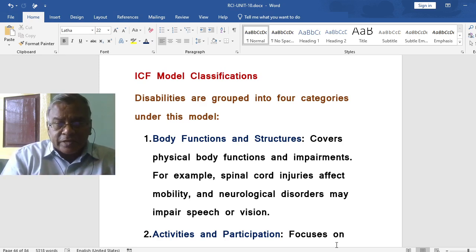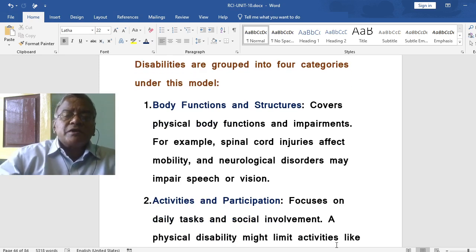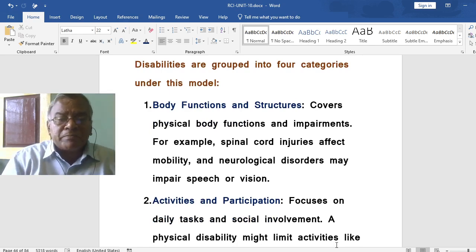How is it classified? Disabilities are grouped into four categories under this ICF model. Body functions and structures covers physical body functions and impairments. For example, spinal cord injuries affect mobility, and neurological disorders may impair speech or vision. This is one of the categories of disabilities according to ICF.